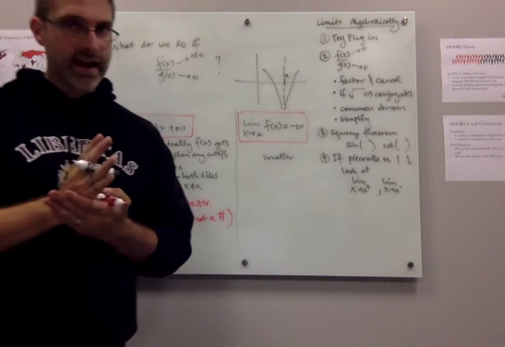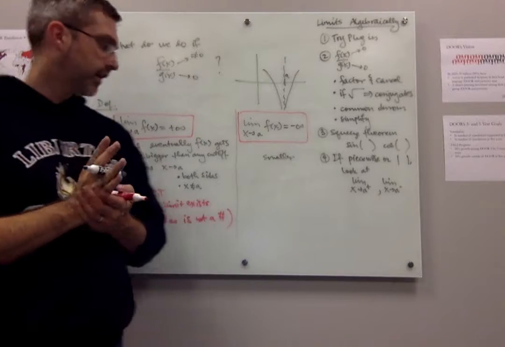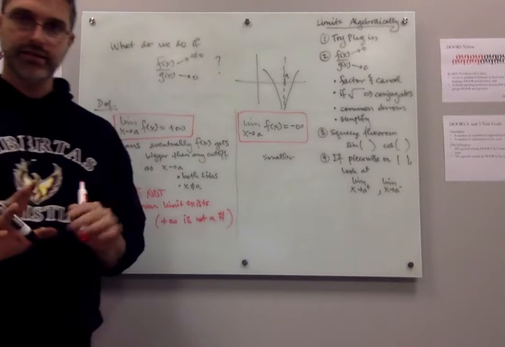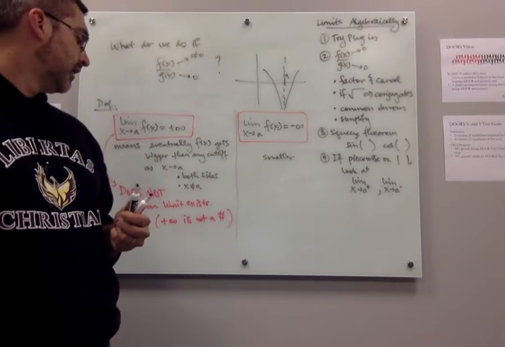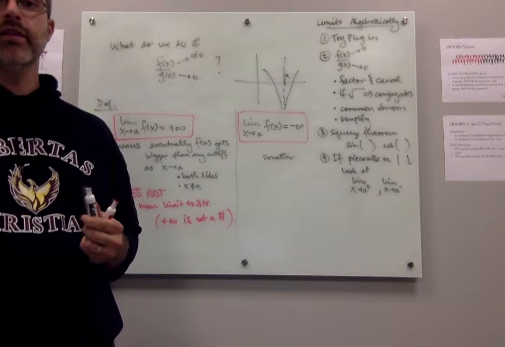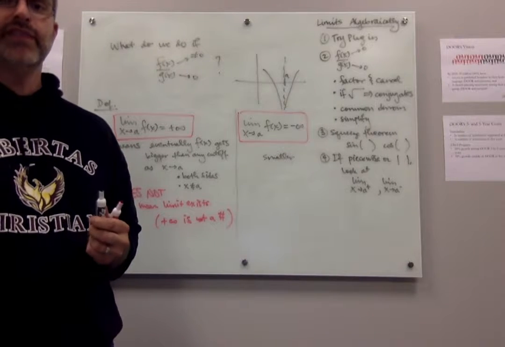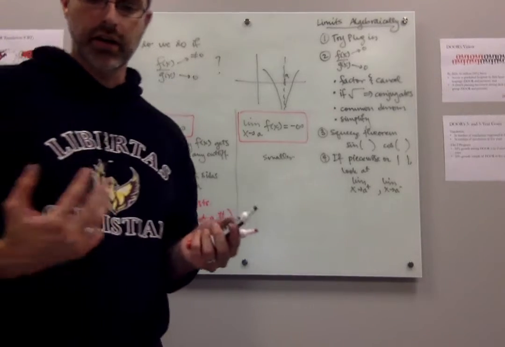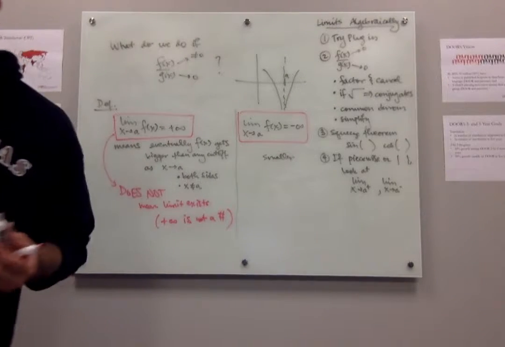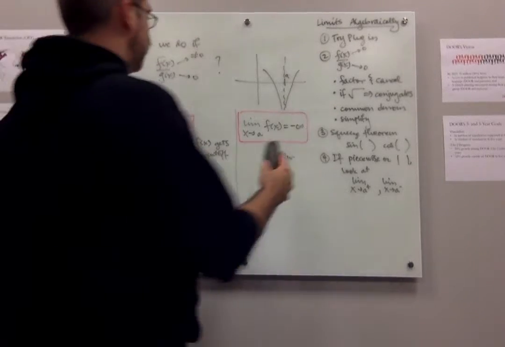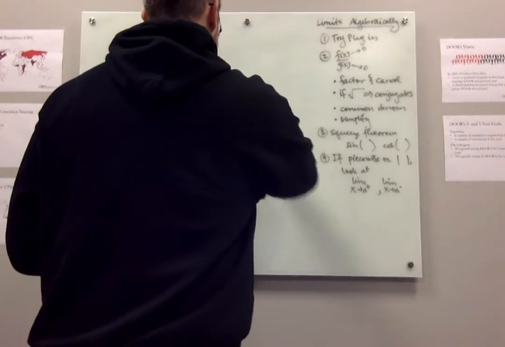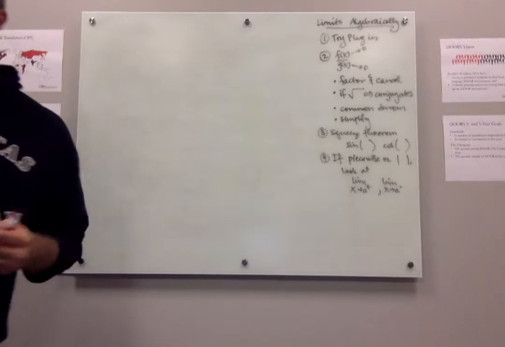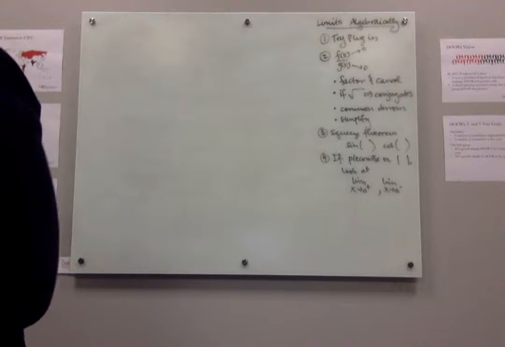Now, again, both sides, we don't care about what happens when x equals a. And again, this does not mean that the limit exists. Okay? So let's take a look. This is what we're going to call an infinite limit. It doesn't mean the limit exists. It's just we're going to call this an infinite limit. So let's look at a couple of examples graphically. We've already seen a couple, but let's look at a couple of examples graphically. We'll talk about this a little bit numerically, and then we'll talk about how to do this algebraically.